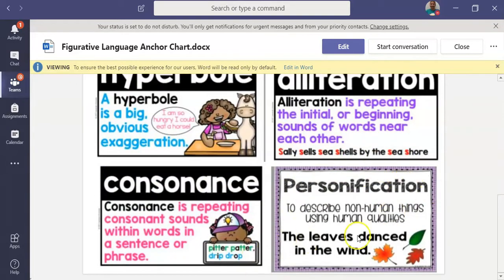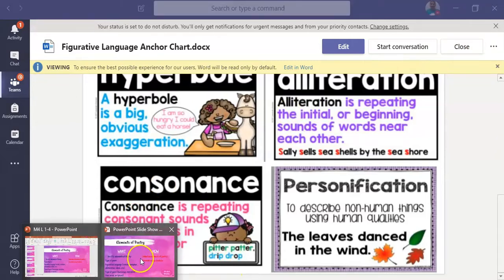And then our favorite one, which is personification. It's the one that describes non-human things using human qualities. For example, I always use this example with you guys. Tofu says hello. Tofu is my cat. Tofu cannot talk. That is an example of personification. And consonance is repeating consonant sounds within the words. An example, pitter, patter, drip, drop. All right. So let's go ahead and read today's objective.